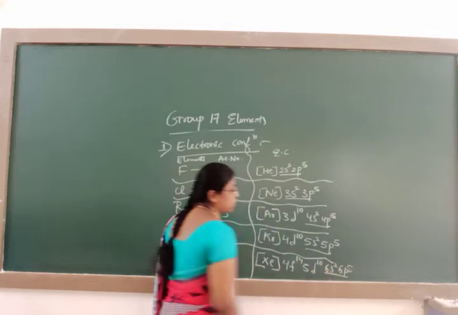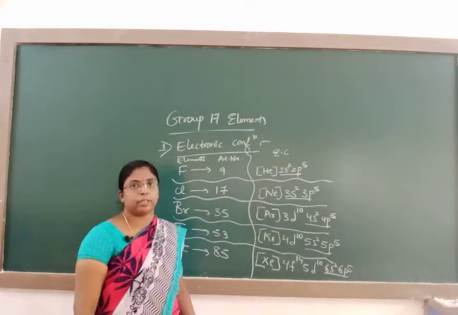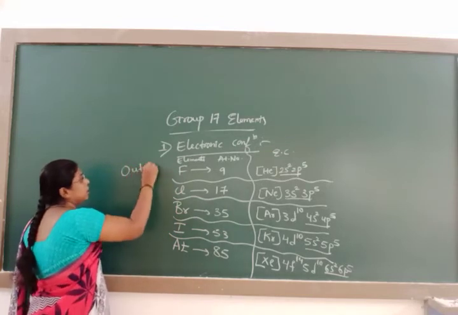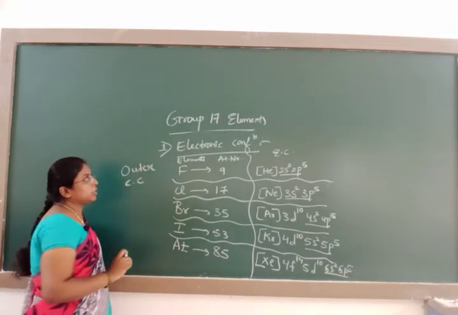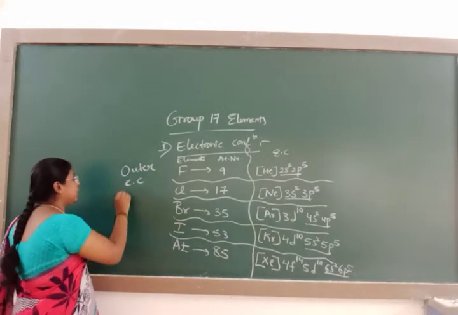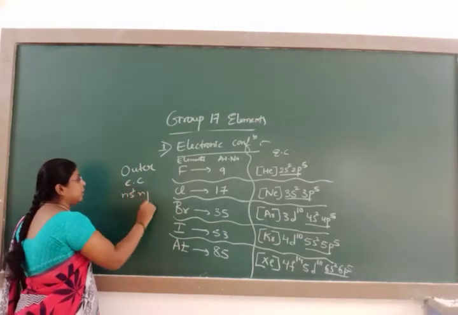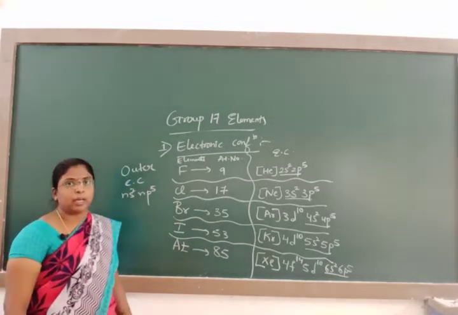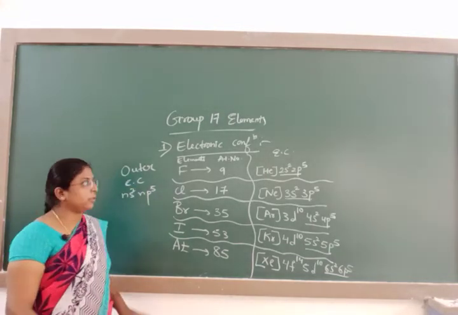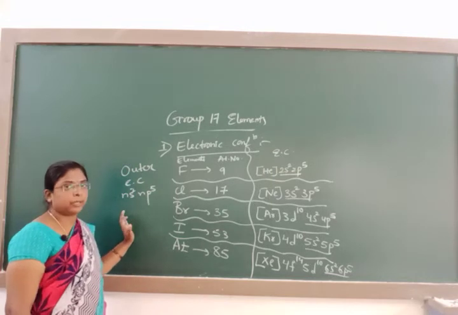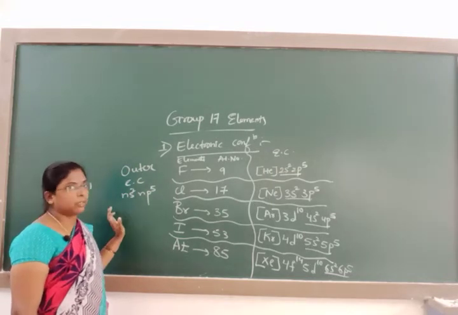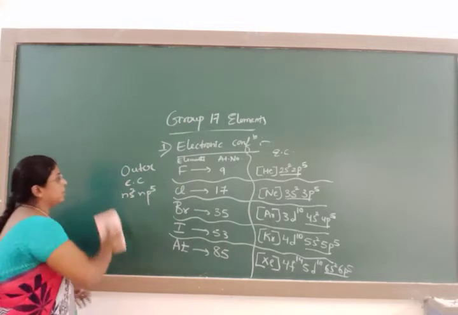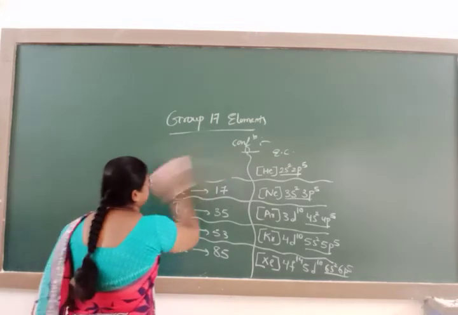If you observe, the outer shell or valence shell electronic configuration is of the form ns2 np5. What is the general outer electronic configuration? It is ns2 np5. For the halogen family, we write the noble gas configuration followed by ns2 np5. This is regarding the electronic configuration.